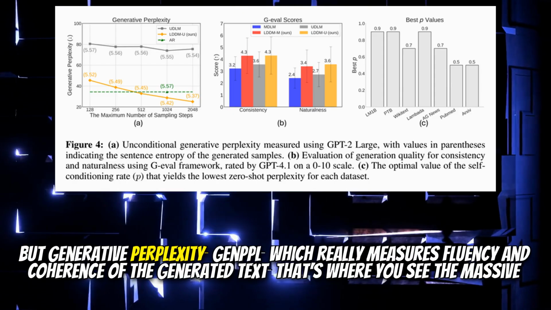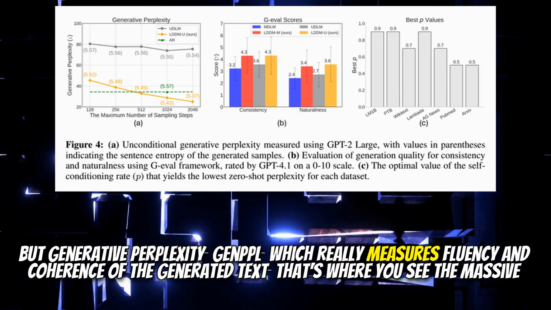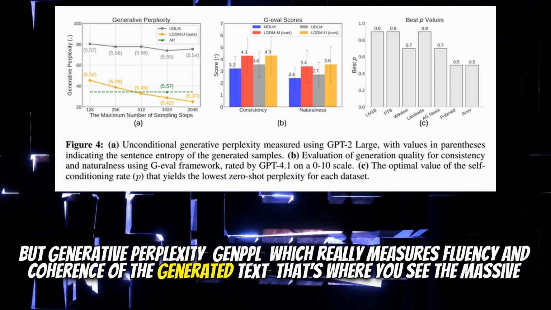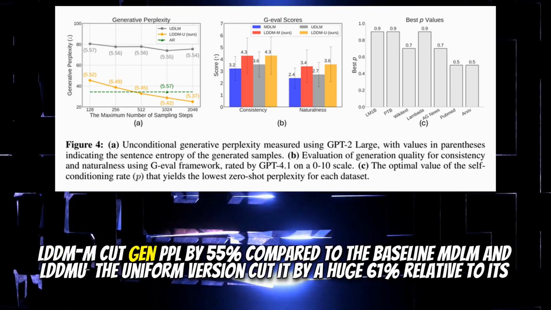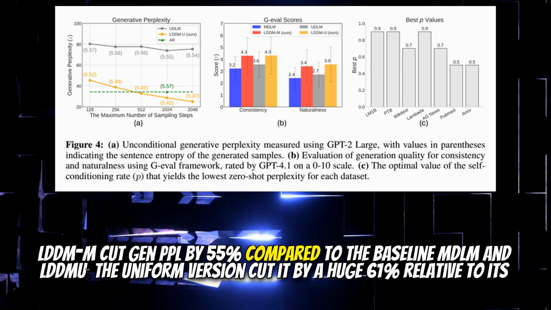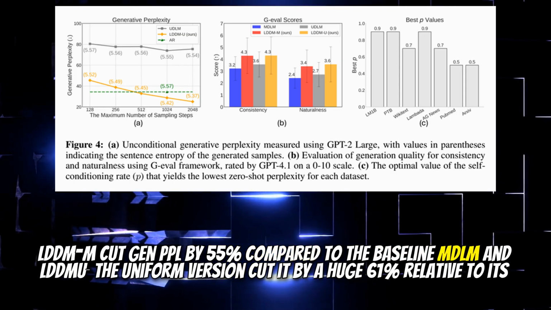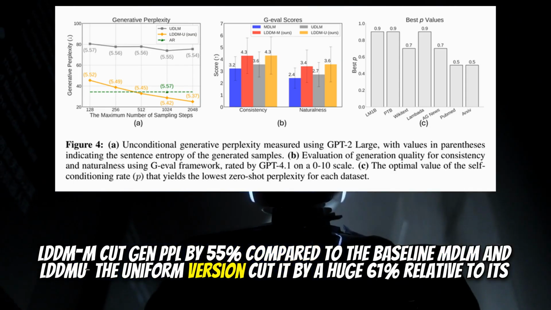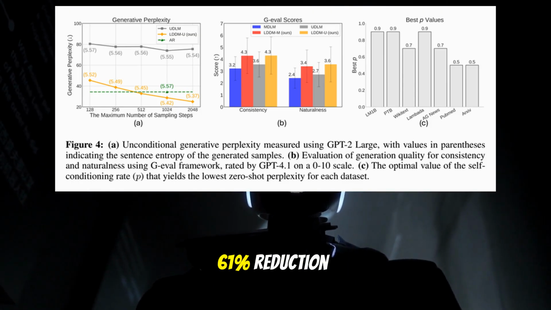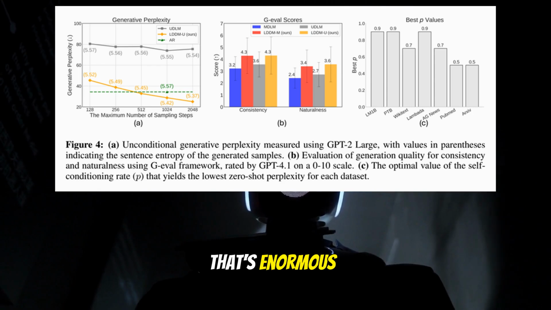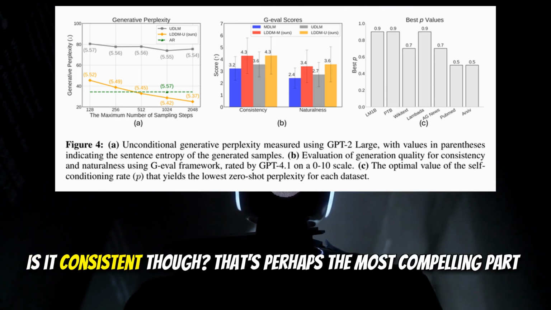But generative perplexity, GenPPL, which really measures fluency and coherence of the generated text, that's where you see the massive gains. LDDM-M cut GenPPL by 55% compared to the baseline MDLM, and LDDM-U, the uniform version, cut it by a huge 61% relative to its baseline UDLM. 61% reduction. That's enormous. It almost sounds too good. Is it consistent, though?